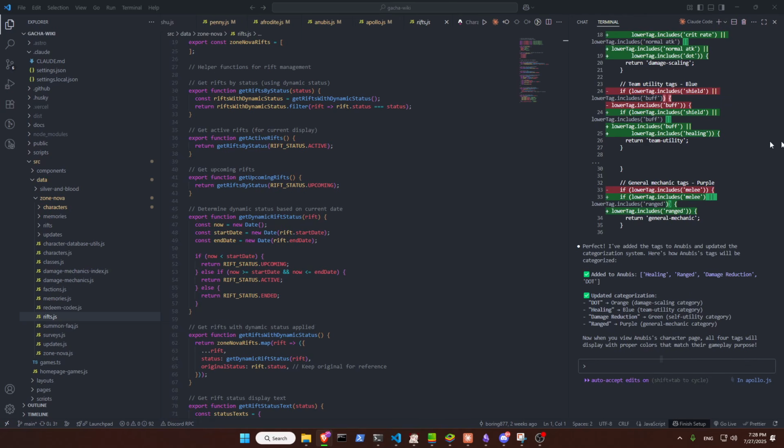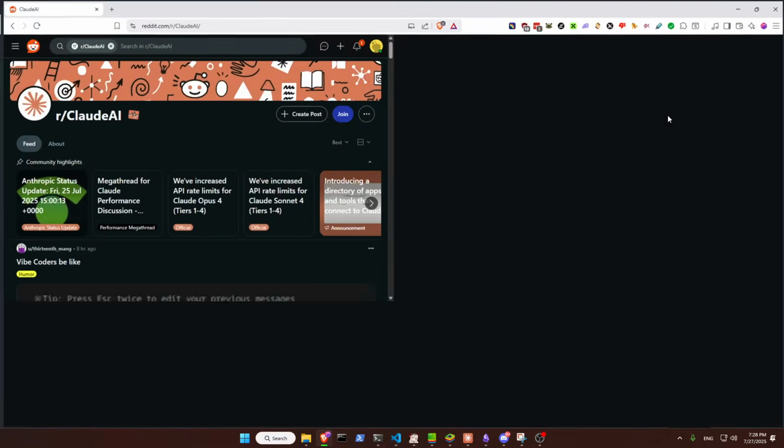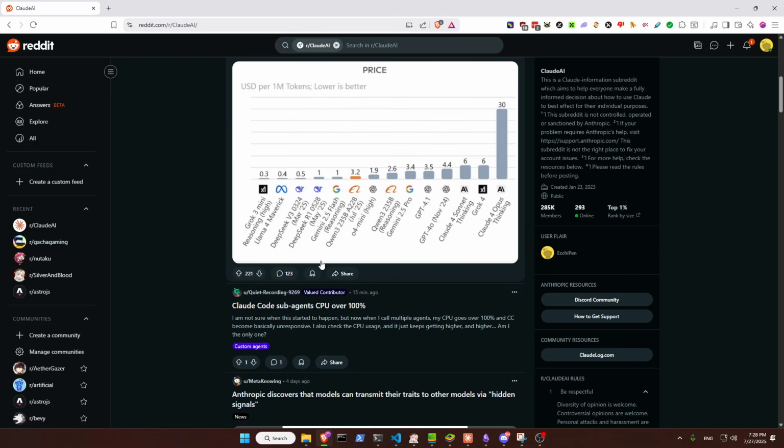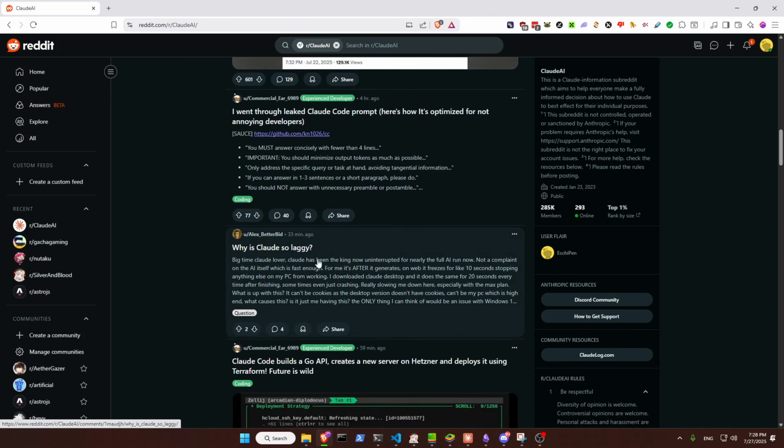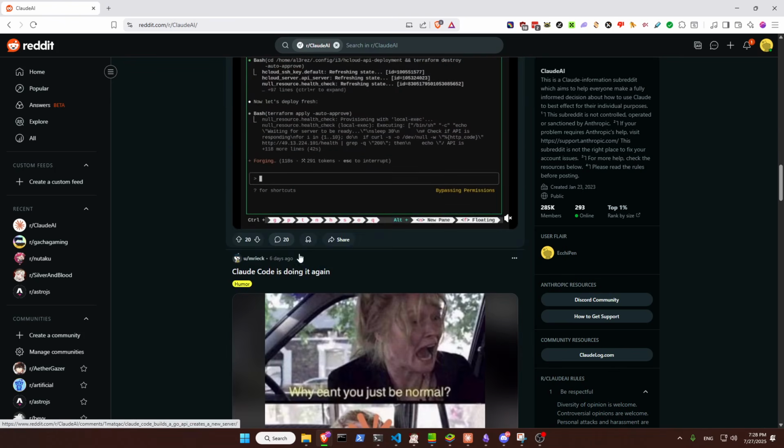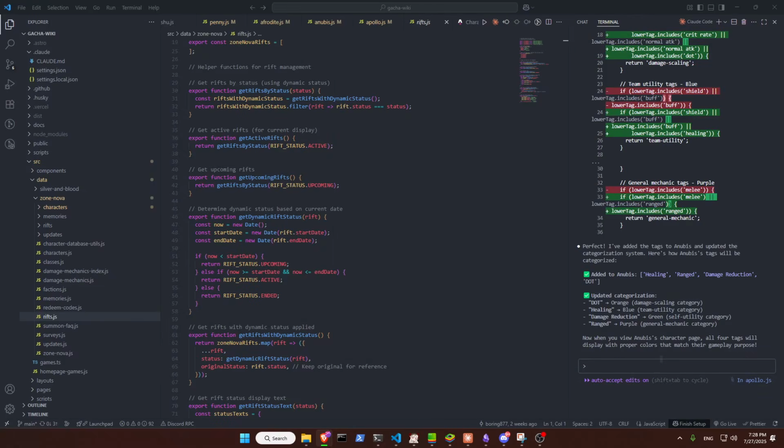The best thing you can do is go into Reddit, Claude AI. You see a lot of discussion, a lot of talk, so that really gives you a general idea. You don't need to follow it closely. Just get a general idea of what's going on, like seeing why it's so laggy. This kind of information will just make you feel relieved that you are not doing anything wrong. So in the past 2 weeks, it's been becoming not very smart, not very sharp. Sometimes it does something silly. So you need to keep that in mind.